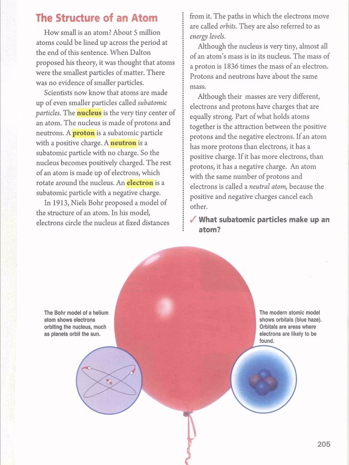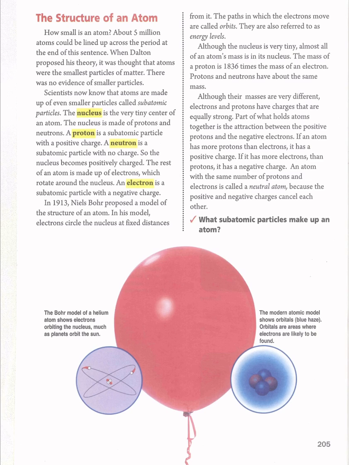Here we have the structure of an atom. As I said, an atom is the smallest unit that matter is made up of. It means matter is made up of atoms.